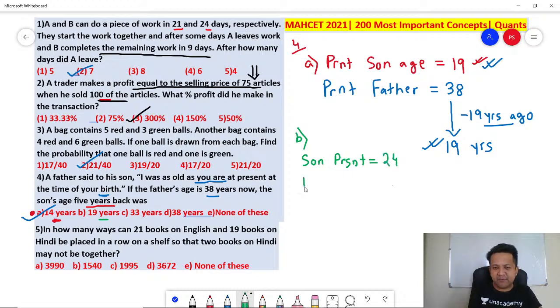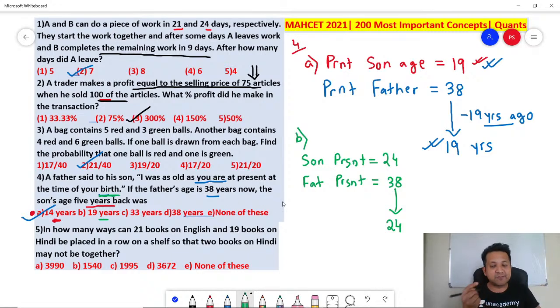So presently father is how much? 38. Remember, father is talking about the time when he was the son's age. So what was the age? When the father was 24 years, right? So when the father was 24 years, that would be at the time of the son's birth. But that cannot be the answer. Why? Because at the time of the son's birth, father would have been 38 minus 24, which comes out to be actually 14.